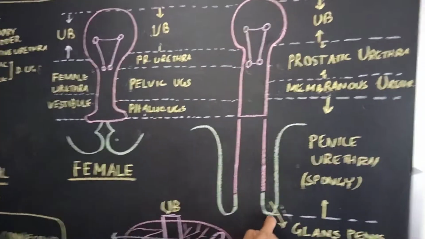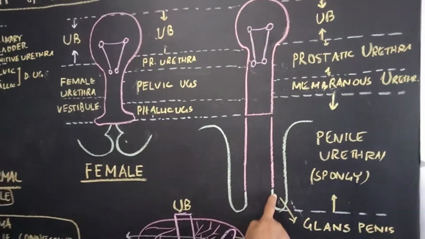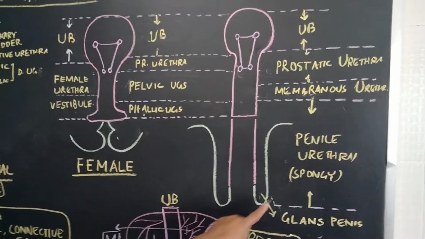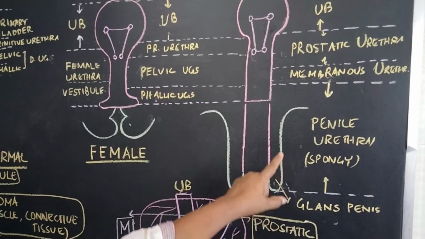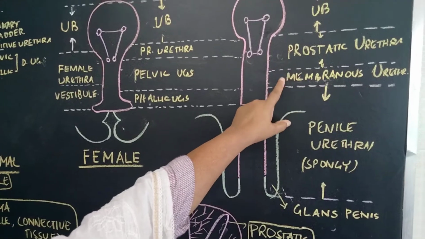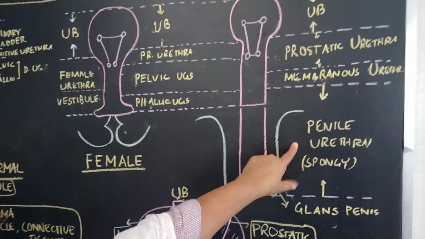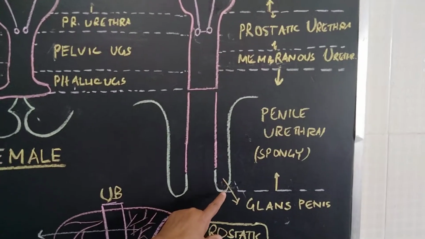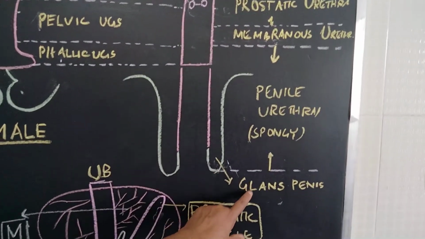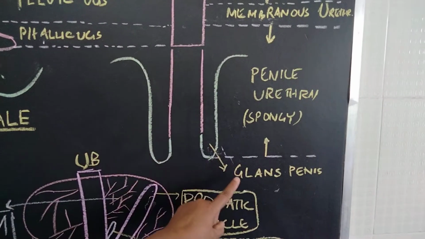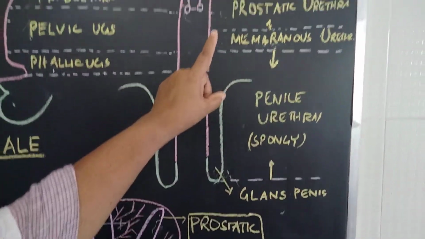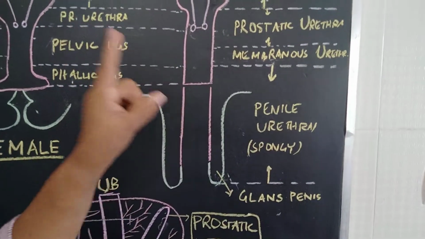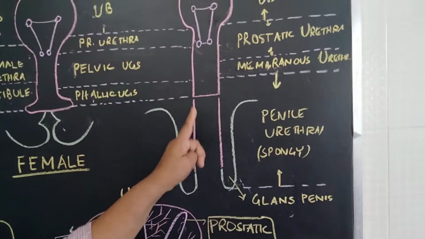So it is derived from the phallic part. The last part, the opening over there, is derived only from the ectoderm. So this is ectodermal, surface ectoderm. This is stratified squamous epithelium. The membranous part is stratified columnar epithelium, the spongy part is stratified columnar epithelium, but the glans penis is derived from the surface ectoderm. It is called stratified squamous epithelium. Prostatic urethra is endodermal, the posterior part is derived from the mesodermal, that is the absorbed part of the mesonephric duct.